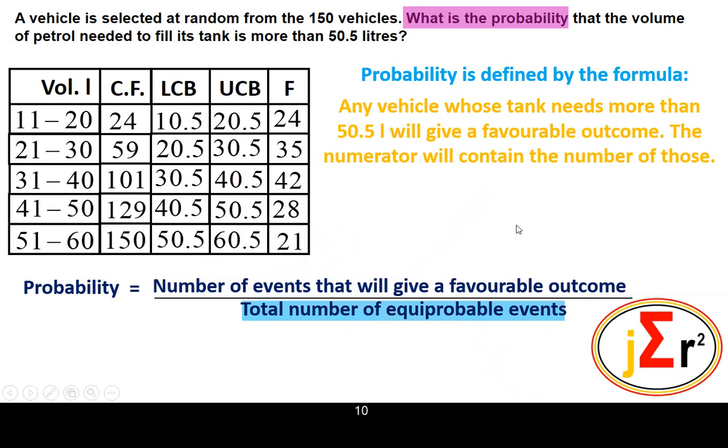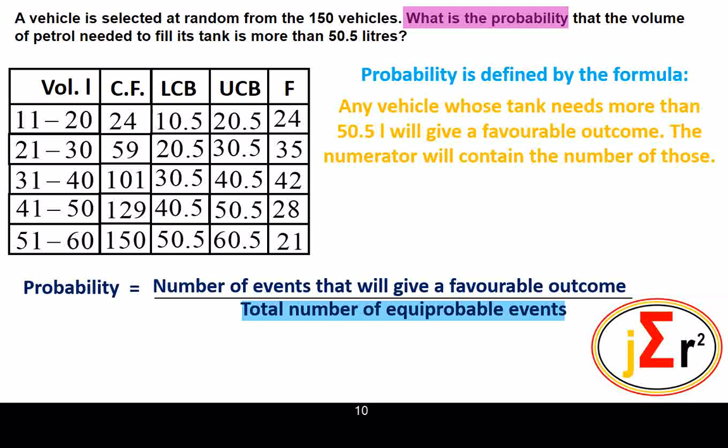Total number of equiprobable events. And this is a very serious statement. It might not have so serious an implication at the moment, but surely for further work in probability, when probability theory becomes more sophisticated, we cannot just say the total number of events. We have to say the total number of equiprobable events.